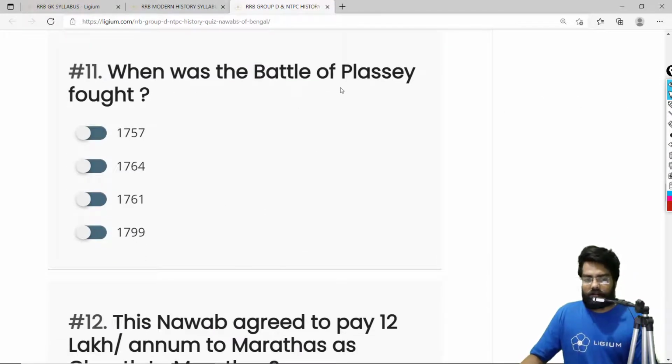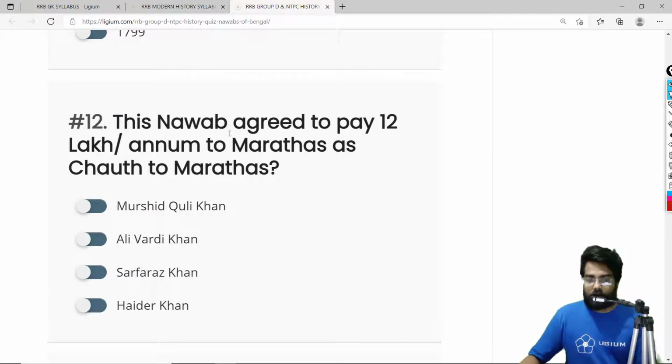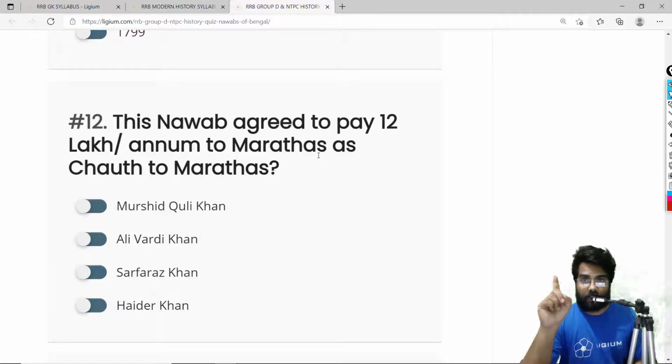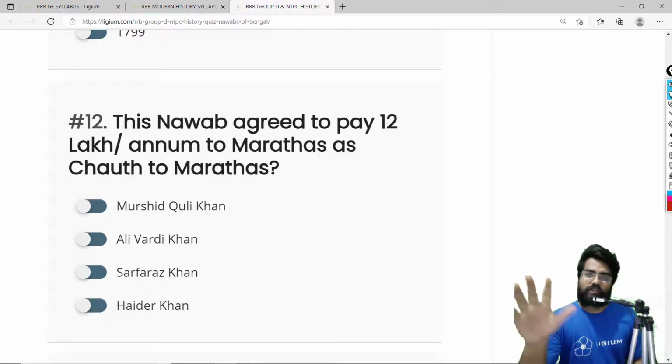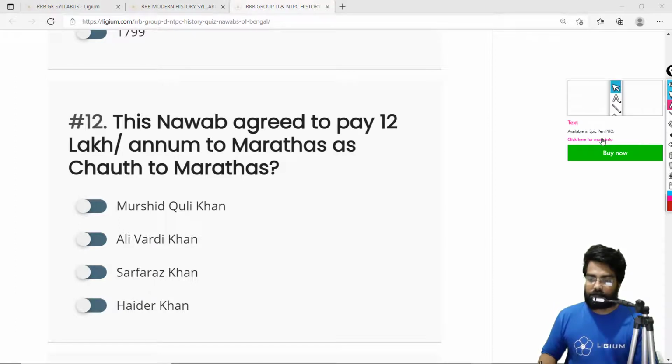When was the Battle of Plassey fought? It's a very important question and a very easy question. It's 1757. You have to remember this, 1757. This Nawab agreed to pay 12 lakh annually to the Marathas as Chauth. Now, from the 1740s to 1761, the Marathas were the paramount power in India. The Mughals were not. It was only up to 1712 that the Mughals were the paramount power, but after that their power slowly started declining. So the paramount power during this time was the Marathas, and everyone was scared of them. Let me explain you better. Let me open the pen once again.